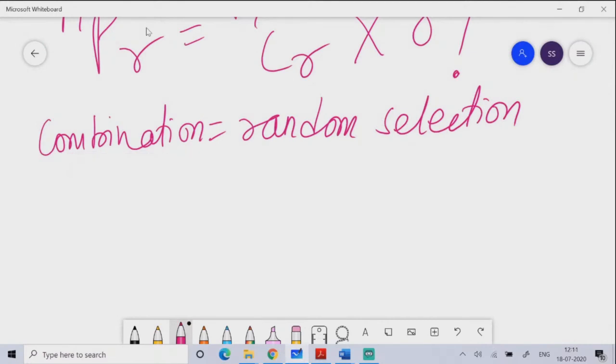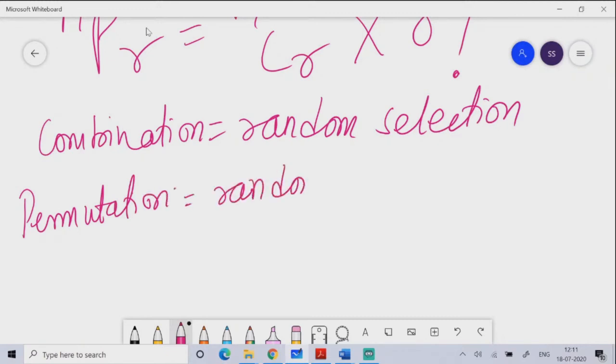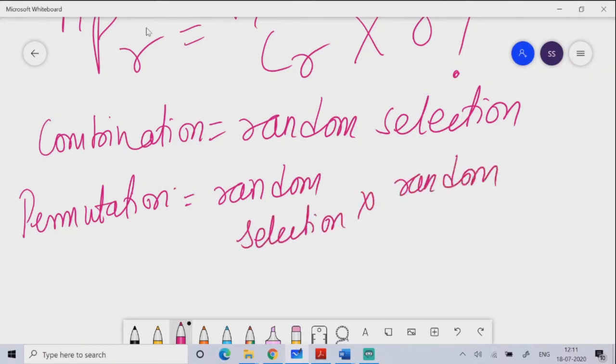when you talk about permutation, what does permutation mean? Permutation basically means random selection followed by random arrangement. So once you select them, you need to arrange them also. Without arrangement, your work is not over. So permutation is basically random selection followed by random arrangement, and that will give you NPR. So this is called NPR.